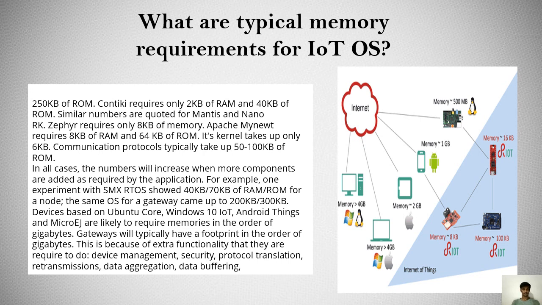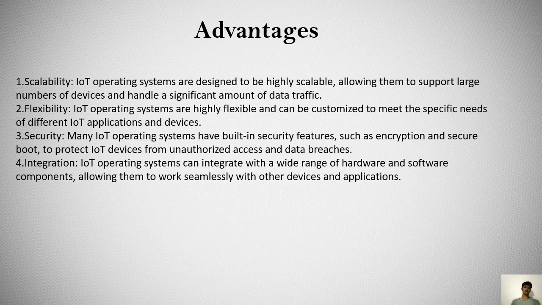Devices based on Ubuntu Core, Windows 10 IoT, Android Things, and many others are likely to require memories in the order of gigabytes. This is because of extra functionality that they are required to provide: device management, security, protocol translations, data transmissions, data aggregation, data buffering. Let us see about the advantages of Internet of Things operating systems.